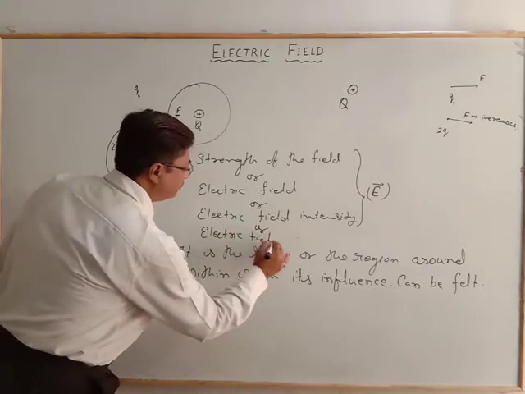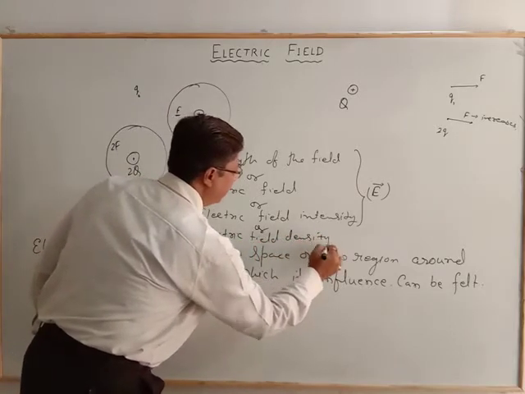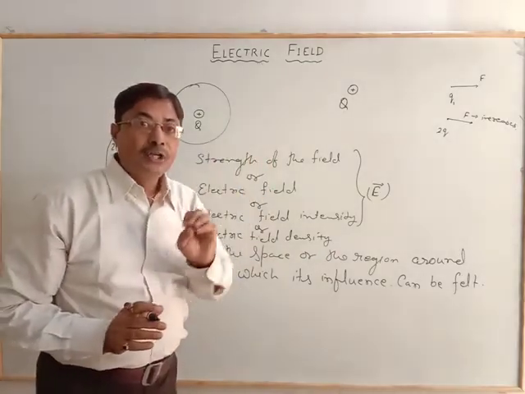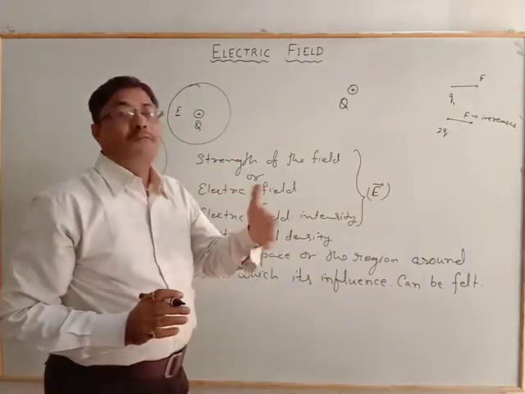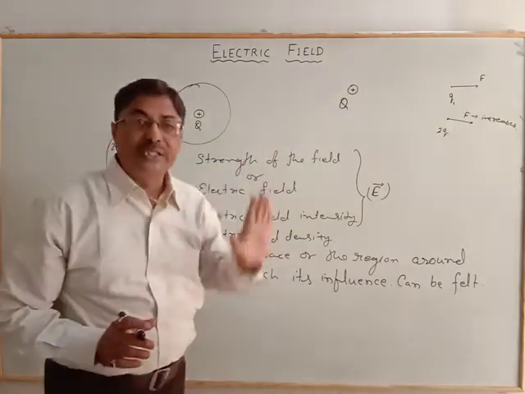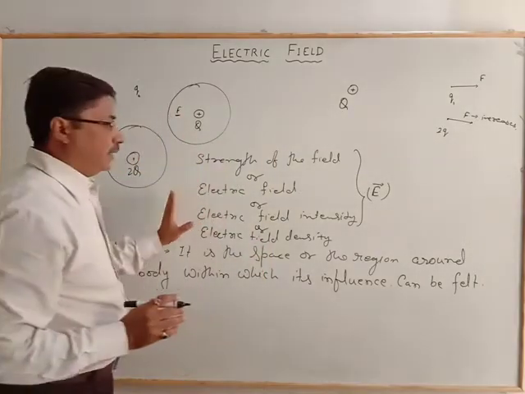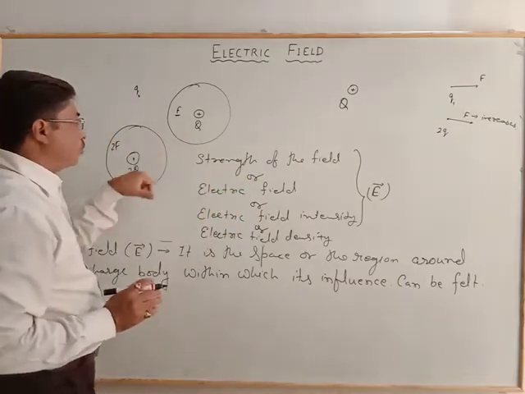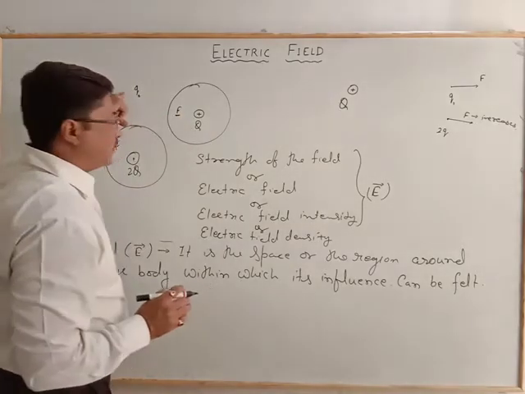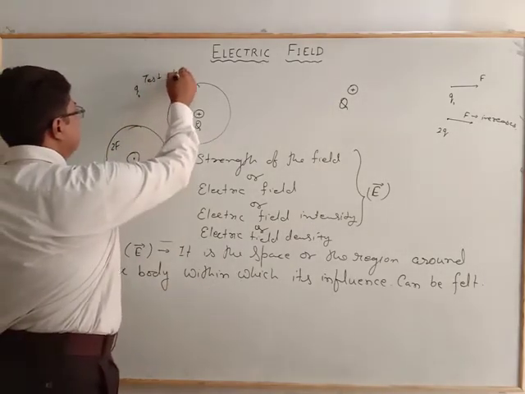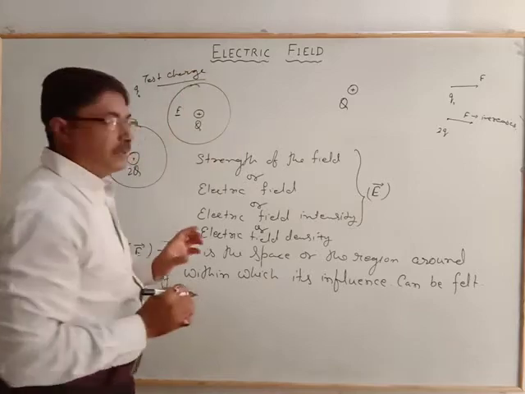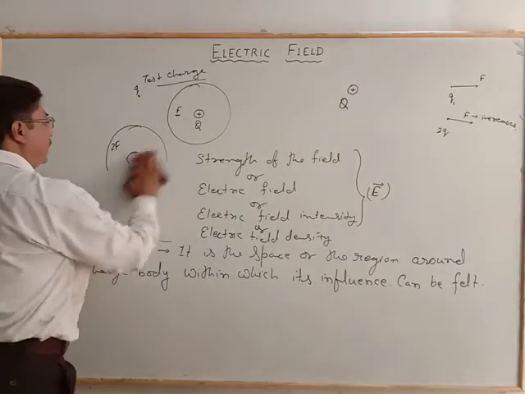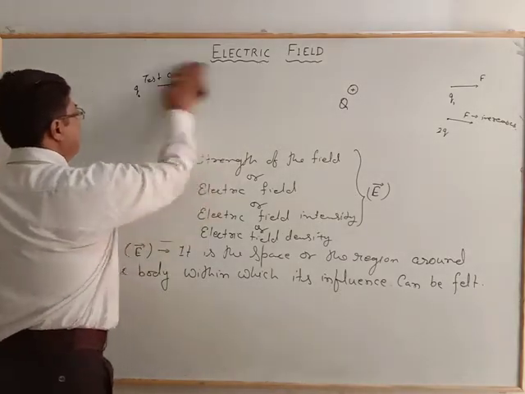Earlier we came to know what the electric field actually is. It is some physical relation which behaves in the form of influence of one charge on another charge. That electric field represents the strength, the intensity, the density of the source charge acting on the test charge. So on that behavior, we can represent the definition in other ways. The electric field strength or intensity may be defined as